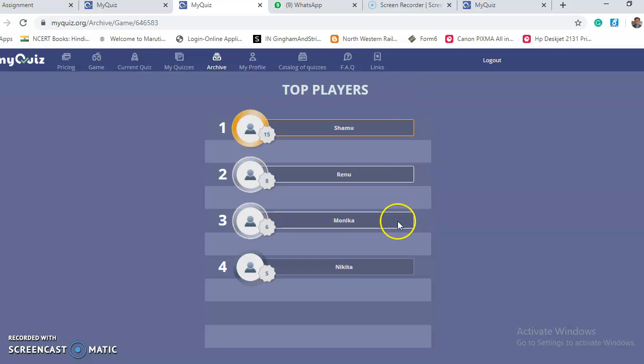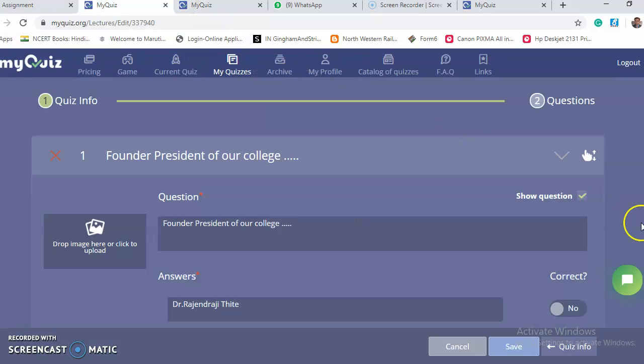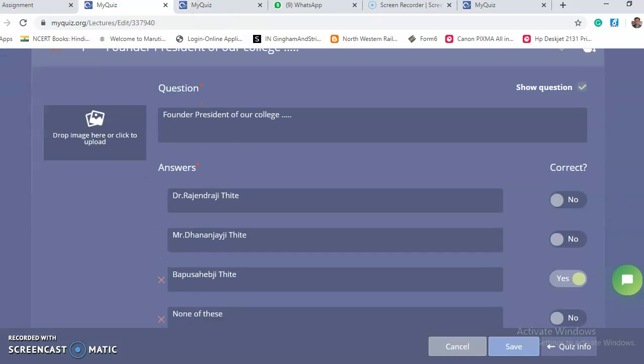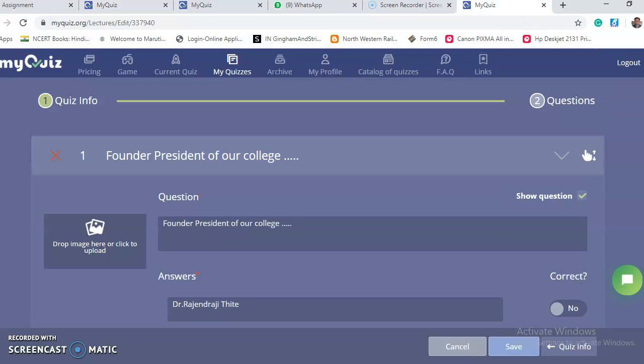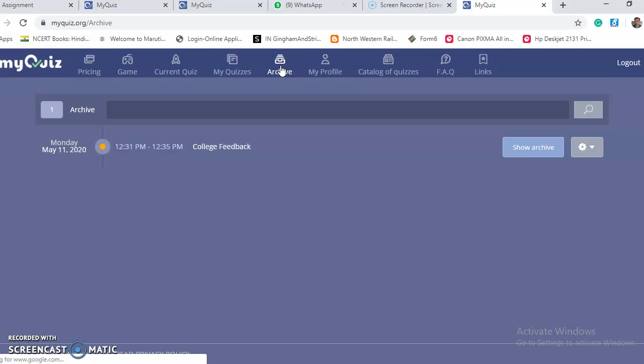Then you can download the report in CSV format. For that, you go to the Archive tab. Here I created college feedback on 11 May at 12:31 p.m.